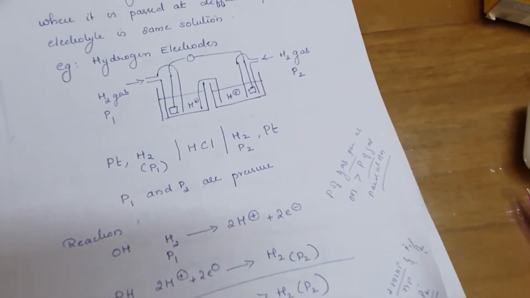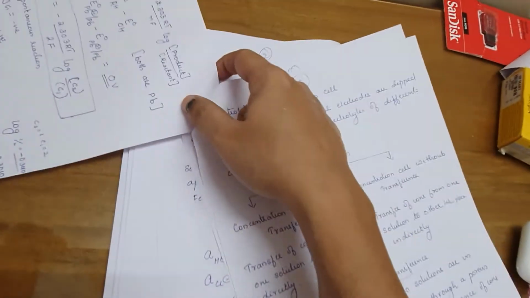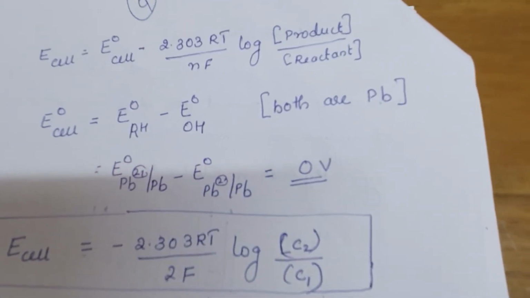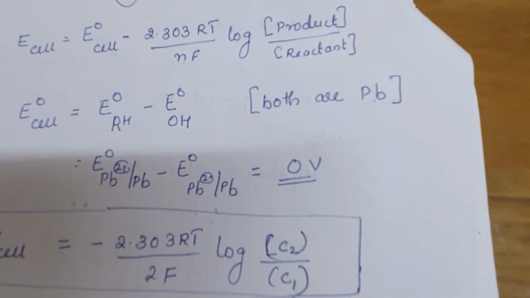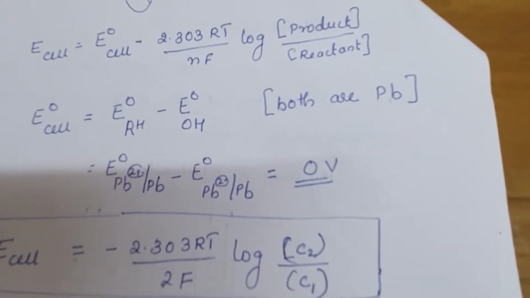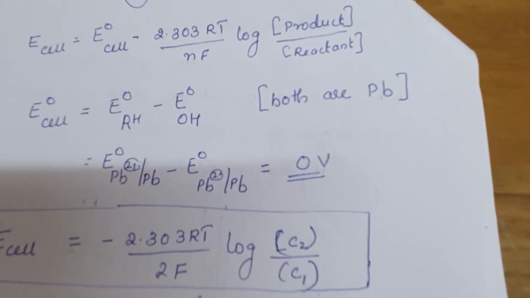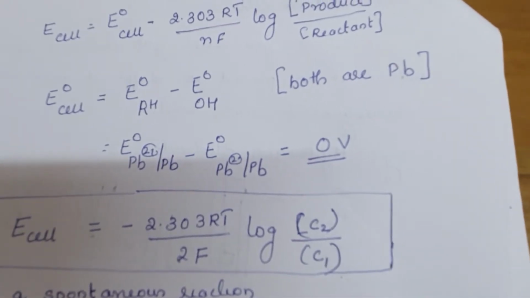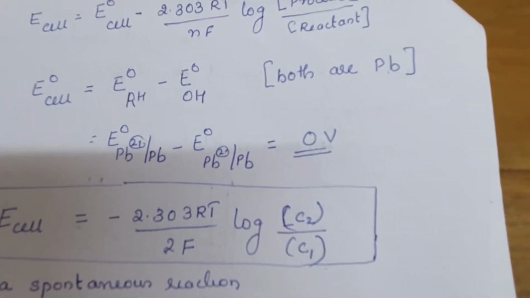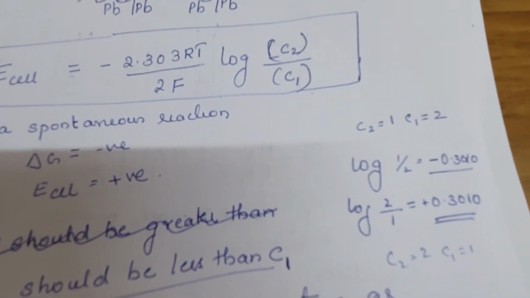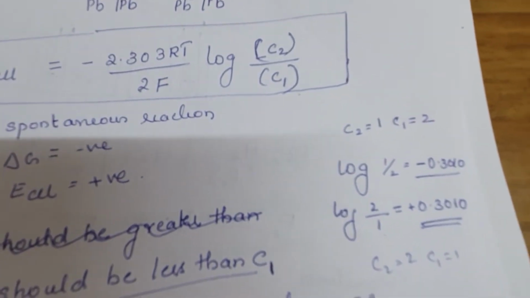And for the electrode potential, the Nernst equation is E cell equals E0 cell plus 2.303 RT/nF log product by reactant. E0 cell you can calculate as E0 reduction half minus E0 oxidation half. Since both are lead, the standard potential will be the same and it will be equal to 0. Then E cell is equal to minus 2.303 RT divided by 2F log C2 by C1.